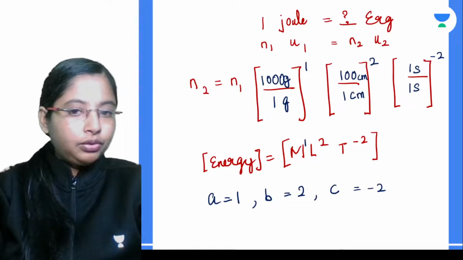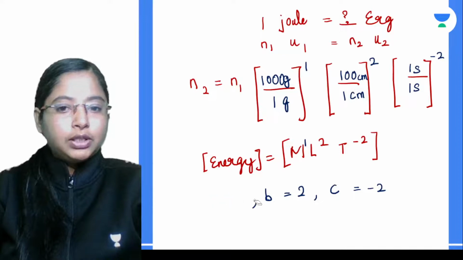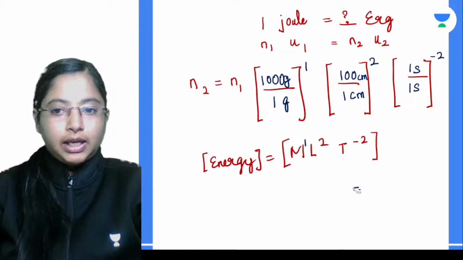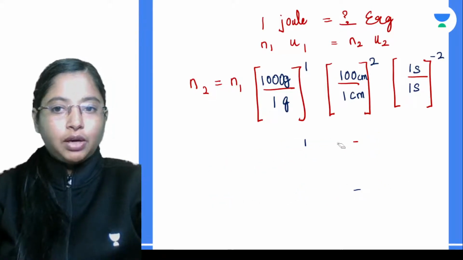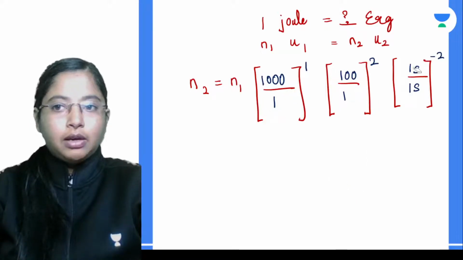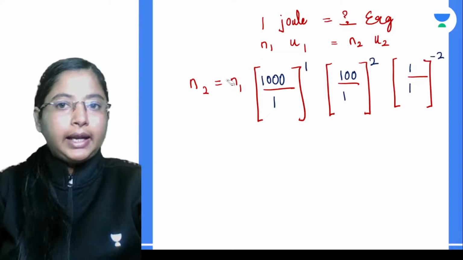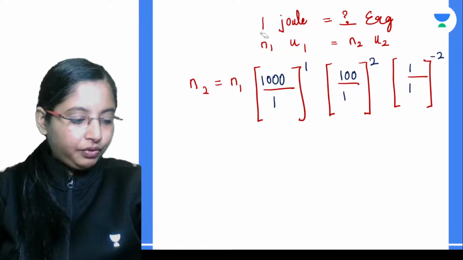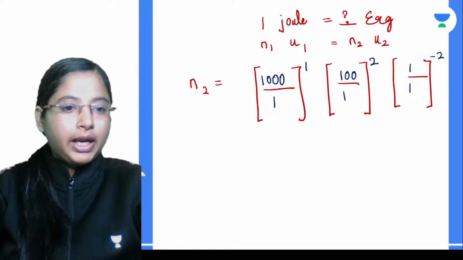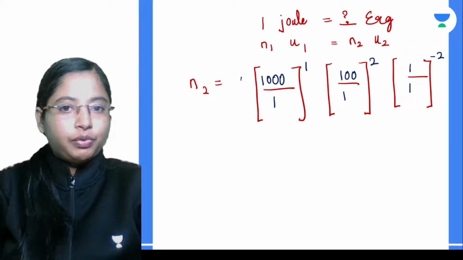Now we can cancel the terms. All the power terms get cancelled, and n1, since we just want to find the value of 1 joule, is going to be 1.